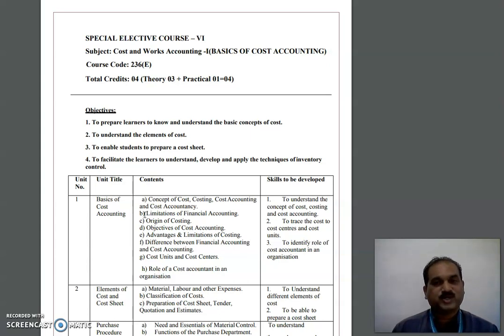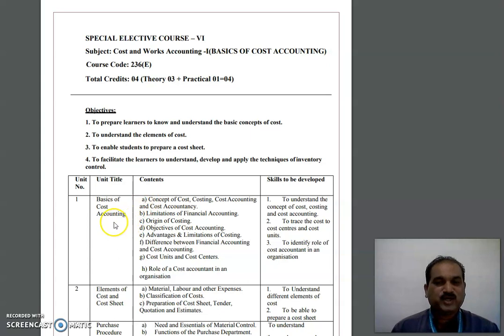So the basic objective of cost accounting is to make students identify the role of cost accountant in an organization. I hope you will all enjoy this subject. In first semester, as I told you, we have 4 units, and again in semester 4 we will be learning the 4 units. In all, in this academic year, we will learn 8 units, and now these 8 units will help you to understand the basics of cost accounting.